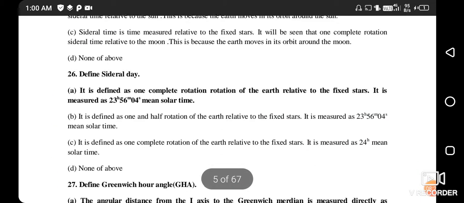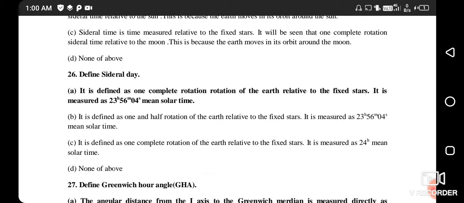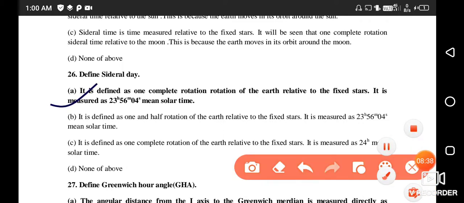Next question. Define the sidereal day. It is defined as one complete rotation of the earth relative to the fixed stars. It is measured as 23 hours 56 minutes and 4 seconds of mean solar time. So the right answer is option A.